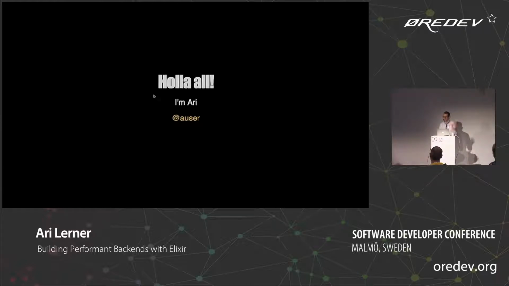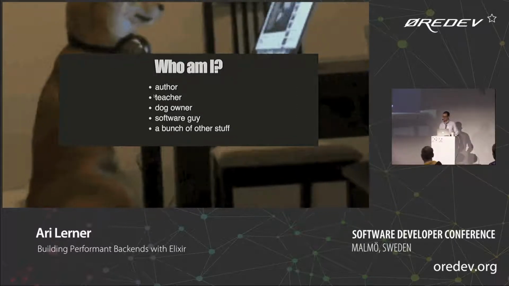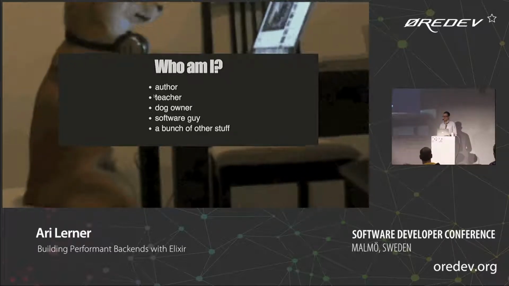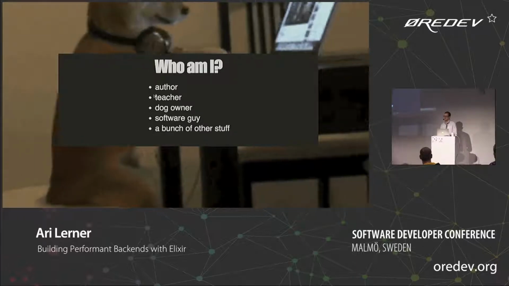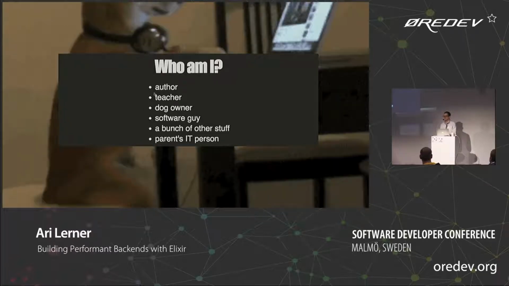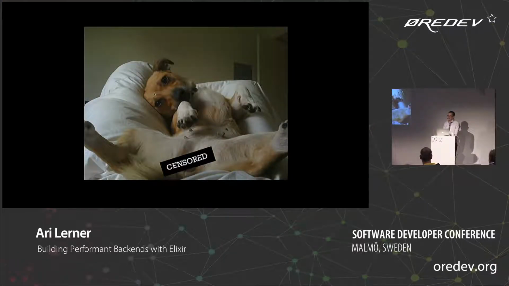Okay, I'm Ari. You can feel free to tweet at me at any time. Who am I? Let's see. I'm an author. I've done most of my stuff in software. I was a stand-up comedian for about 8 years professionally. Now I do software, so that tells you how that went. I'm also my parents' IT person, so if anything goes wrong with my parents' phones, I'm the one that's responsible for fixing it. I also am a dog owner, and this is the only time that she shows up in this talk, but she's fantastic. Her name is Ginger. I got her on a TV show.